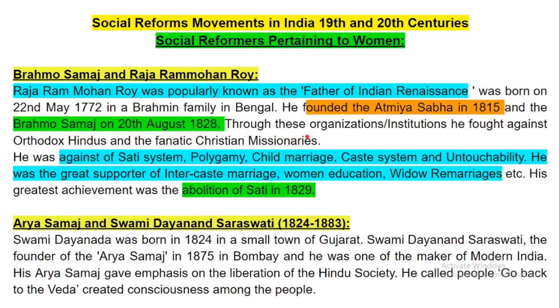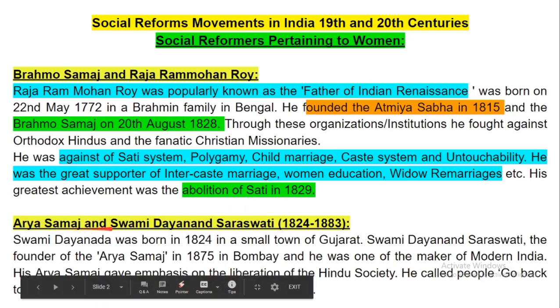Through this organization, he fought against Orthodox Hindus and the fanatic Christian missionaries. He was against the sati system, polygamy, child marriage, caste system and untouchability. He was a great supporter of intercaste marriage, women's education, widow remarriage, etc. His greatest achievement was the abolition of sati in 1829.